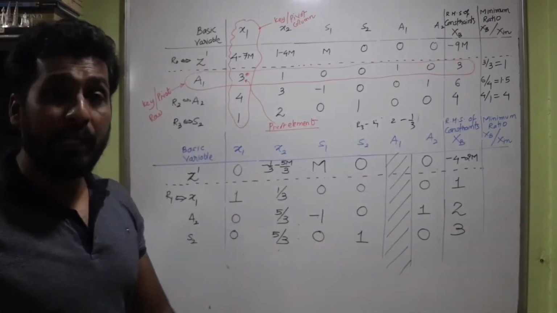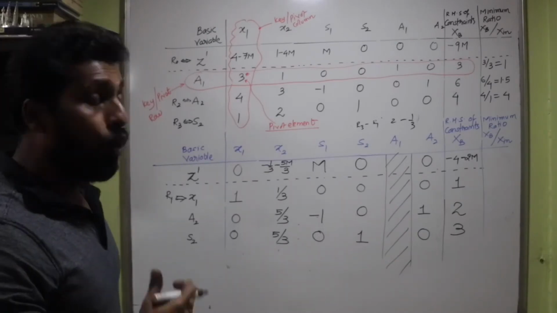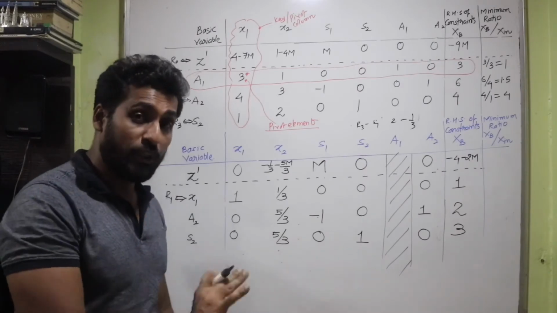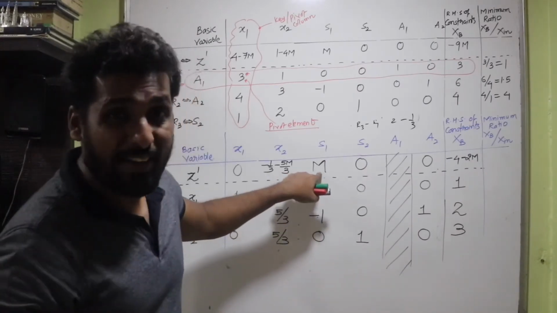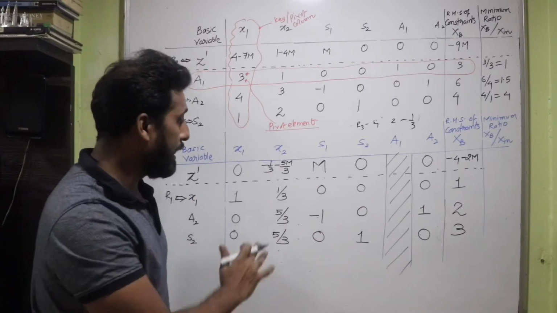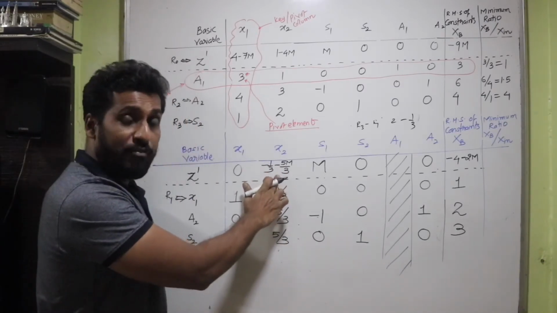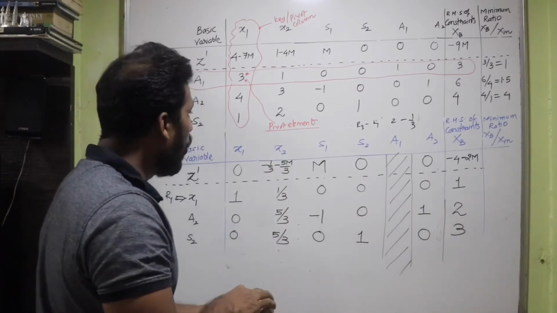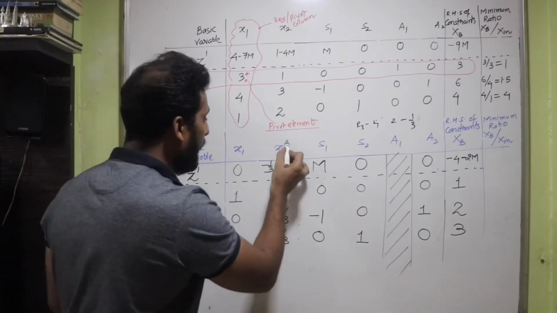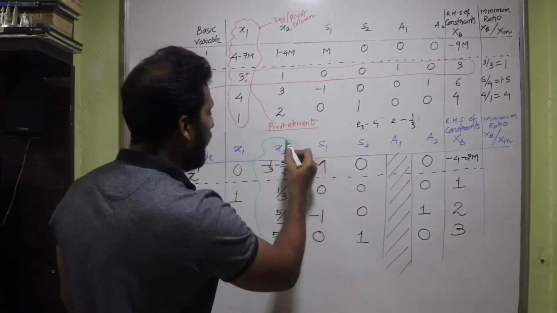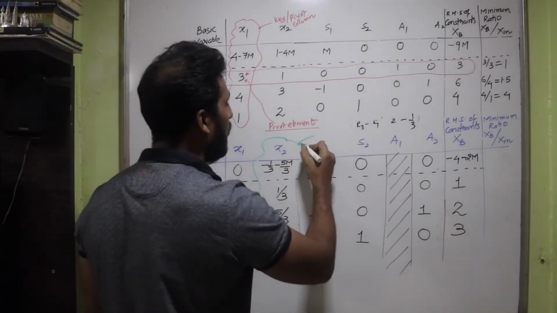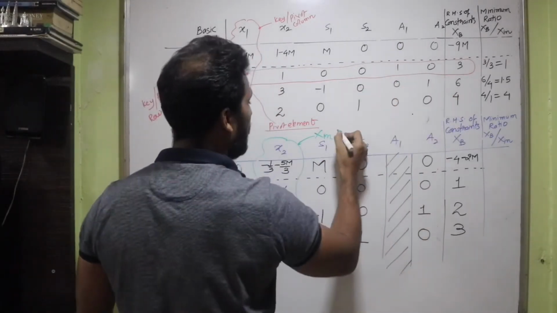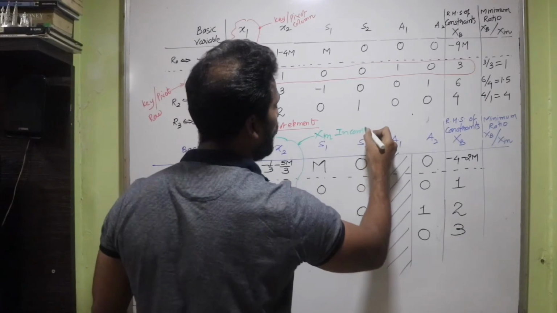Let's get the minimum ratio also. For that I need to decide the most negative value of m, the most negative coefficient of m. So here it is already positive m, so this is not the most negative m. Negative m is present here, minus 5 upon 3. So I can for sure say that x2 is now going to become our incoming vector. So x2 is our incoming vector. That's x in, isn't it? We call it the incoming vector. So this is the incoming vector here, x2.